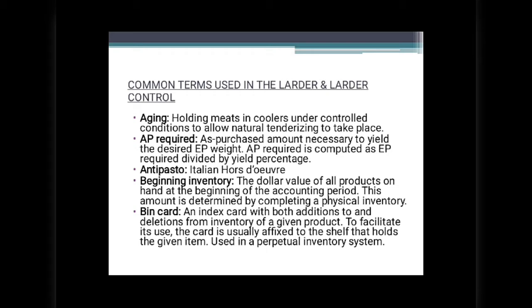Beginning inventory. The dollar value of all products on hand at the beginning of the accounting period. This amount is determined by completing a physical inventory. Bin card, an index card with both additions to and deletions from inventory of a given product. To facilitate its use, the card is usually affixed to the shelf that holds the given item, used in a perpetual inventory system.